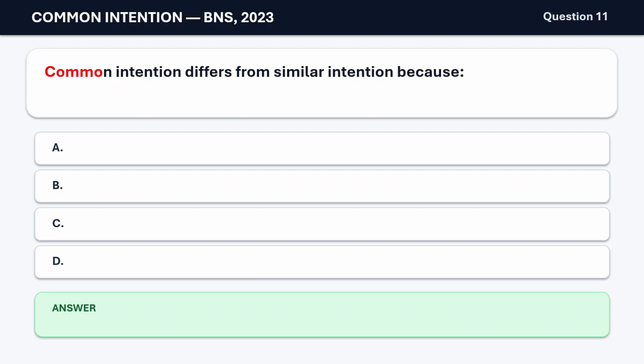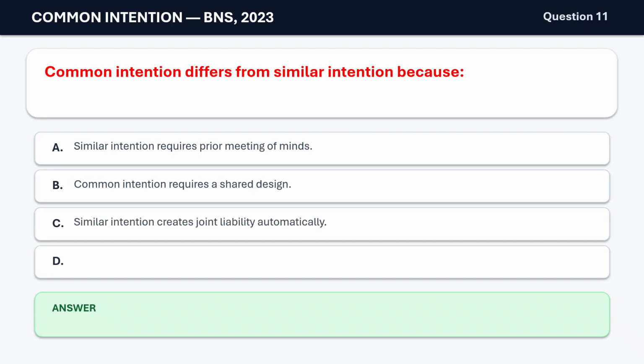Question 11. Common intention differs from similar intention because A. Similar intention requires prior meeting of minds. B. Common intention requires a shared design. C. Similar intention creates joint liability automatically. D. There is no difference. The correct answer is B. Common intention requires a shared design.